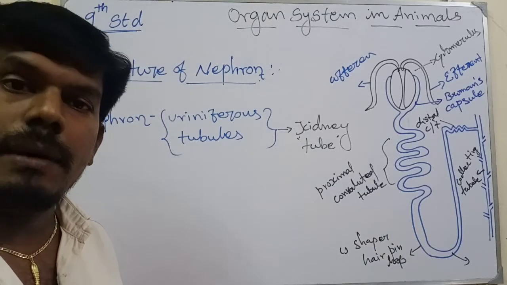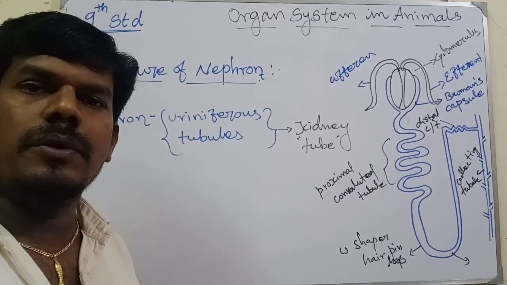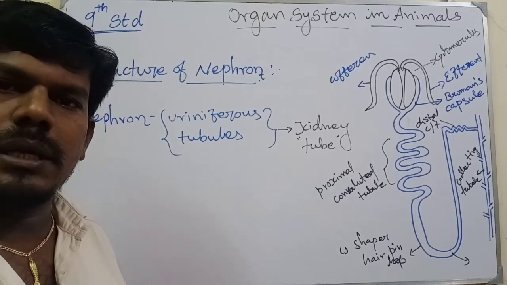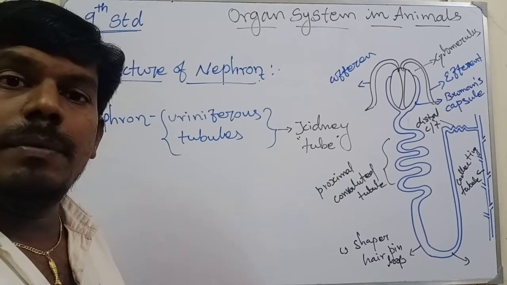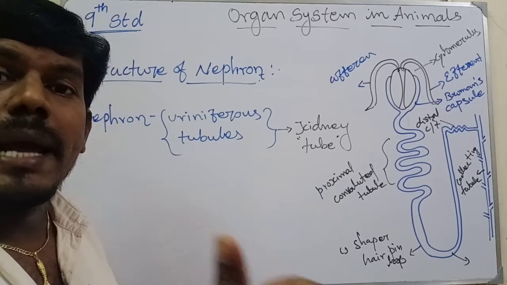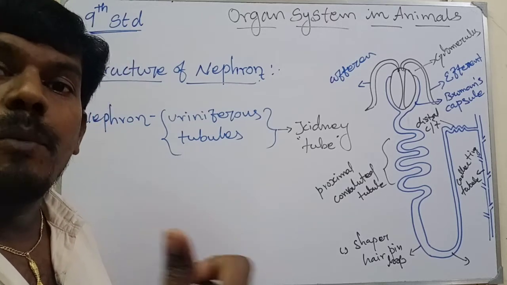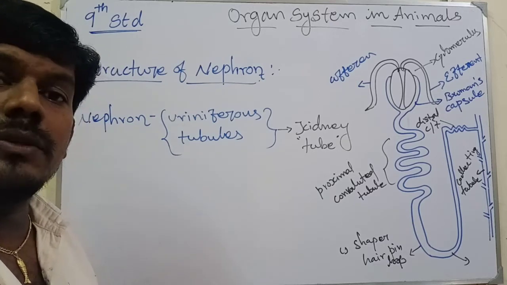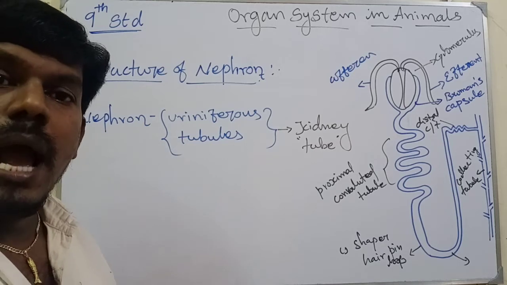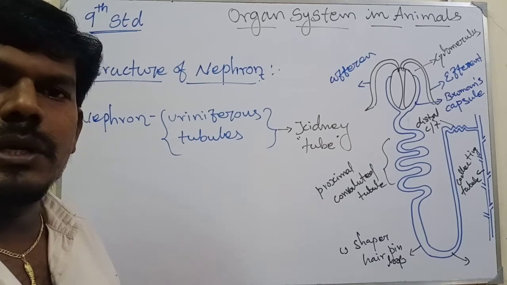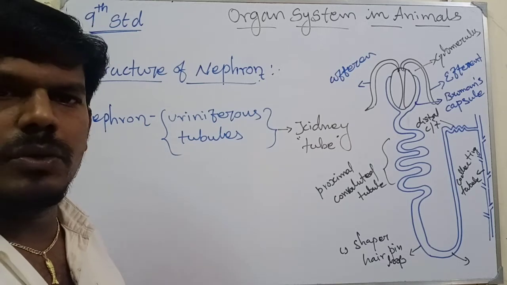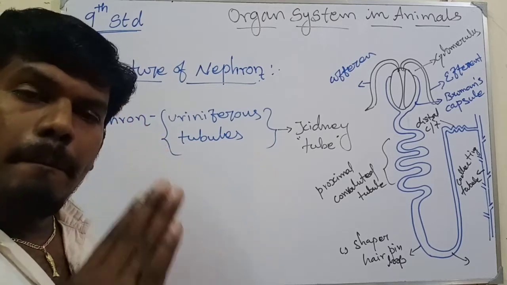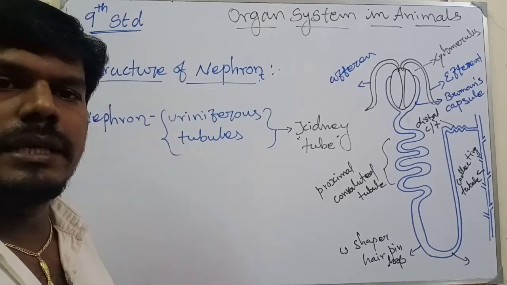Because of the metabolic activities. That means whenever you take food, with the help of oxygen it breaks down, and during the breakdown it produces some products. Maybe that product you utilize, that is good. In case you are not utilizing it, that is unused. Unused particles you call waste materials. Like that, how will urine form inside our body.